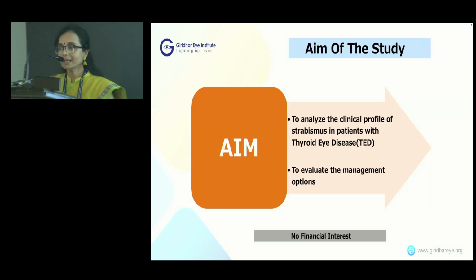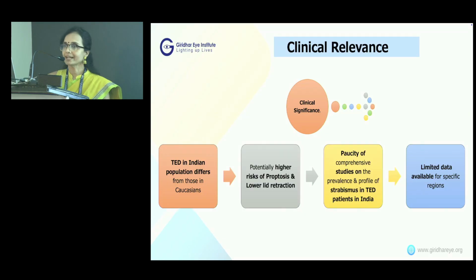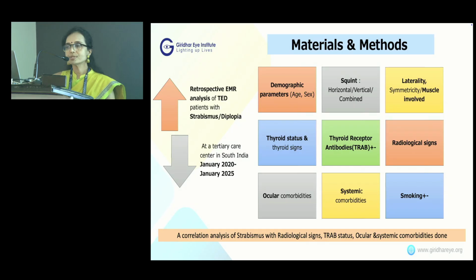So my aim was to analyze the clinical profile of strabismus in patients with thyroid eye disease and to evaluate the management options. So why did I do this study? Because there is a paucity of studies on the prevalence and profile of strabismus in thyroid eye disease patients from India. So this was a retrospective electronic medical records analysis of thyroid eye disease patients with strabismus or diplopia coming to our center from 2020 to 2025.